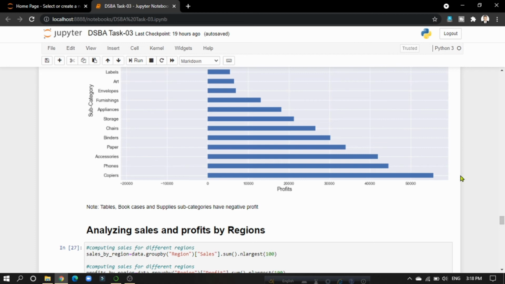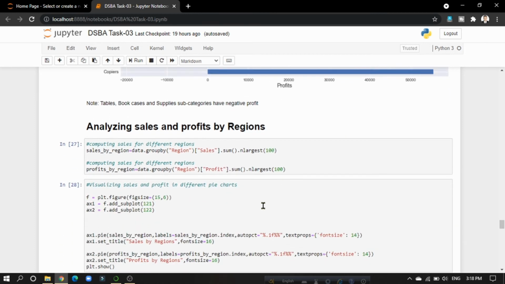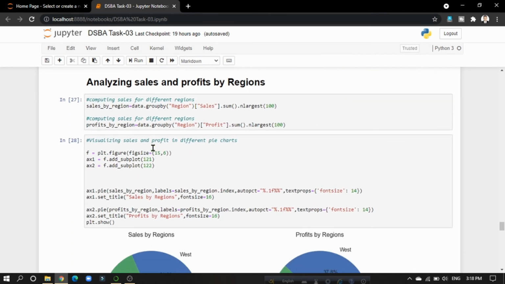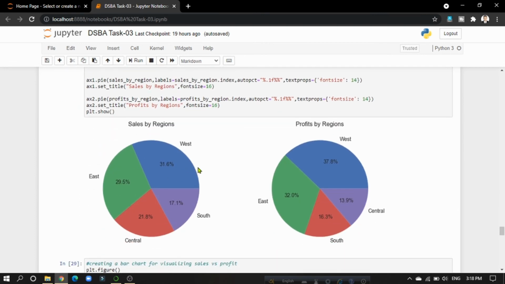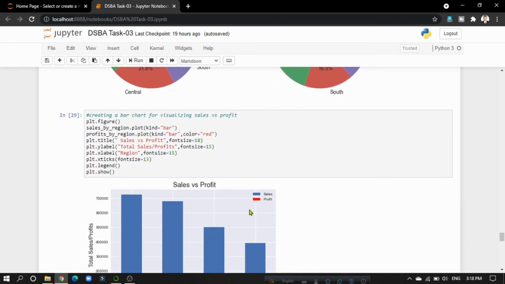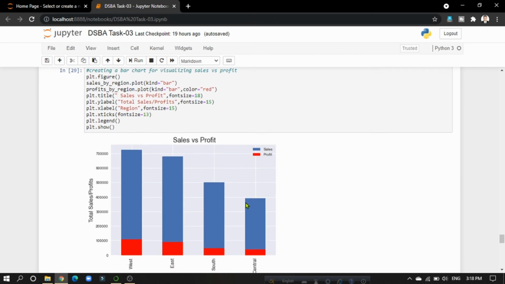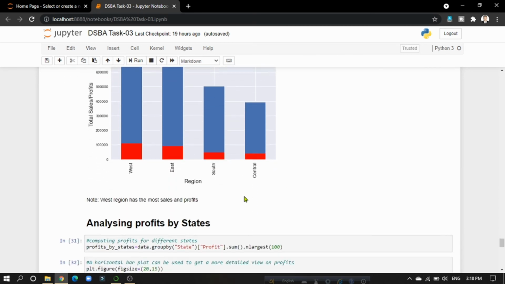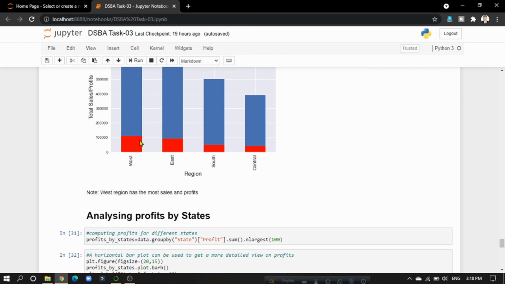the positive profits. And then I have tried to analyze sales and profits by regions, and I have shown that by pie chart. And then I have tried to view a bar chart for visualizing sales versus profit, and we can see that the west region has the most sales and profits, and the central region has the least sales and profits.